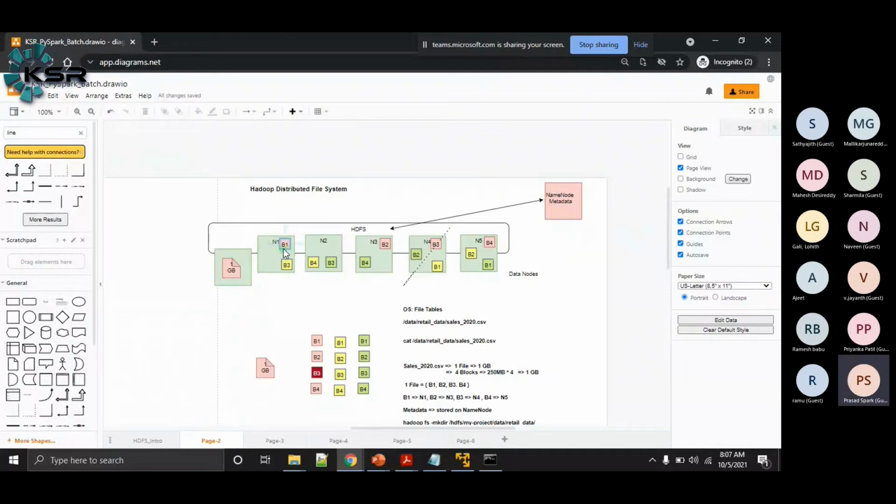That memory is what we call a container. The task trackers will give containers to perform the tasks, and how many containers a task tracker can give depends on how much RAM is available on each task tracker machine.